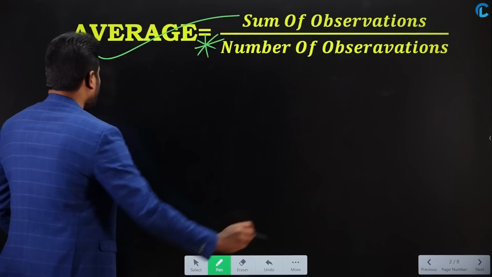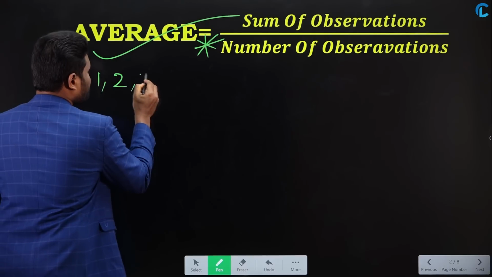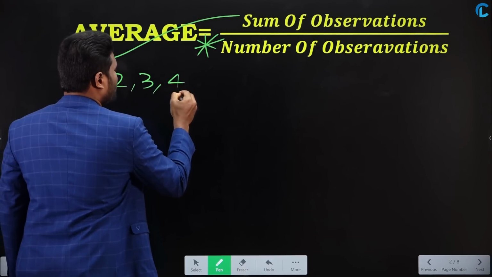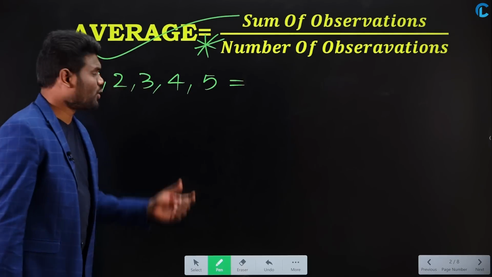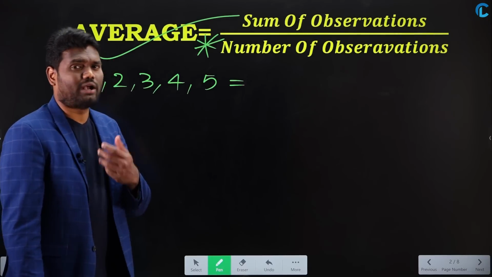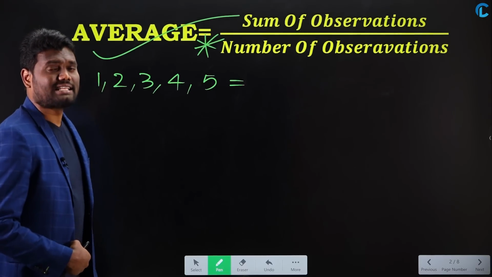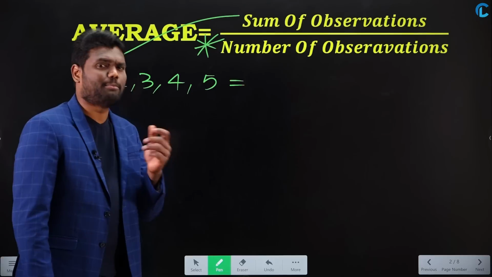Let us say I have the numbers 1, 2, 3, 4, 5. If I ask you to calculate the average of these numbers, as I have told you, average is nothing but the sum of numbers divided by the number of numbers.